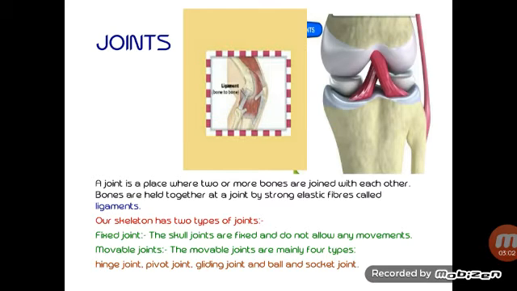Our skeleton has two types of joints, fixed joint and movable joint. Fixed joint: the skull joints are fixed and do not allow any movement. Skull, do you remember, children? Your head part, that is fixed and there is no movement. Movable joints are of four types: hinge joint, pivot joint, gliding joint and ball and socket joint. Remember these. There are four types of movable joints. We are going to learn about these movable joints one by one.